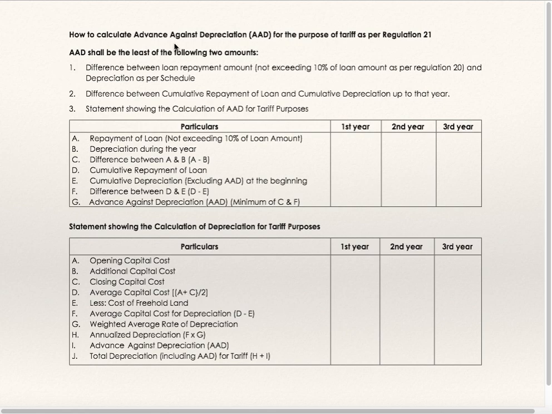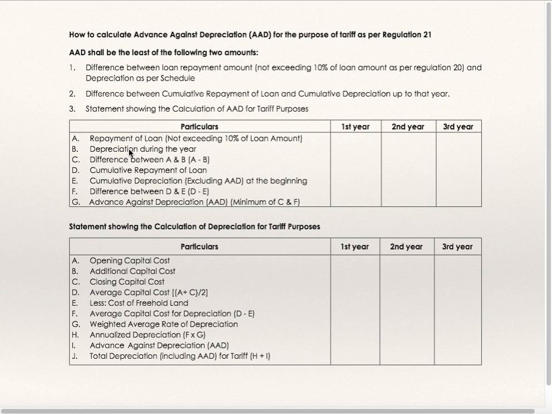Now we'll see how to calculate advance against depreciation for the purpose of tariff as per regulation 21. Advance against depreciation shall be the least of the following two amounts. First, difference between loan repayment amount not exceeding 10% of loan amount as per regulation 20 and depreciation as per schedule. Second, difference between cumulative payment of loan and cumulative depreciation up to that year. So out of these two, the smallest amount is advance against depreciation.